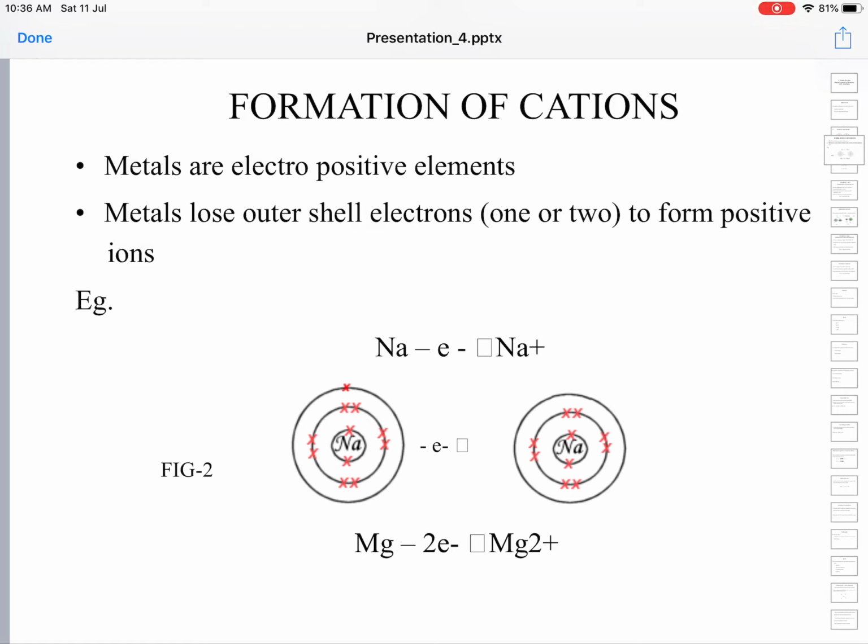So, to attain neon configuration, magnesium tends to lose a pair of electrons, or 2 electrons, to turn into an Mg2+ ion. That is what is shown here. You can obviously see.